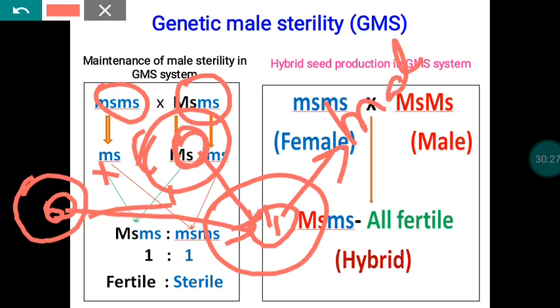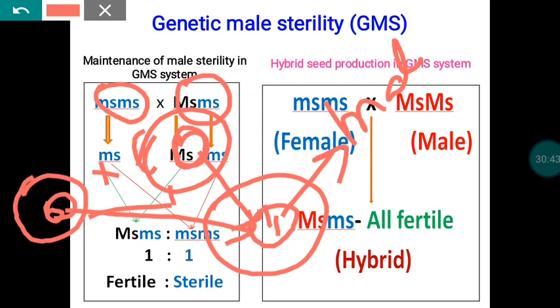The purpose of making these crosses is to multiply the female parent, but the outcome will be male fertile. That is the only problem.